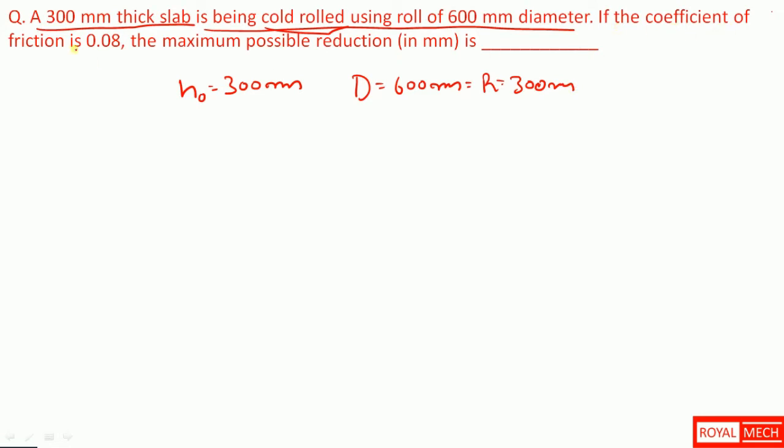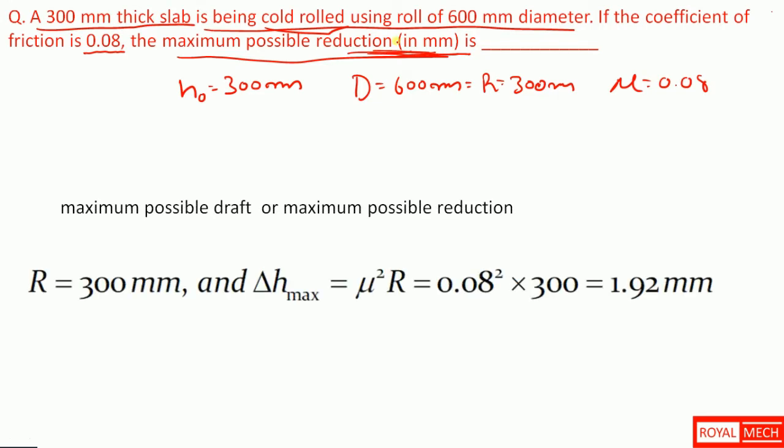If the coefficient of friction is 0.08, so mu is 0.08, the maximum possible reduction in millimeters is? The maximum possible reduction is nothing but the maximum possible draft. Since all the values are given here, we can directly put them in the equation. So we get 1.92 mm. So the answer is 1.92 mm.